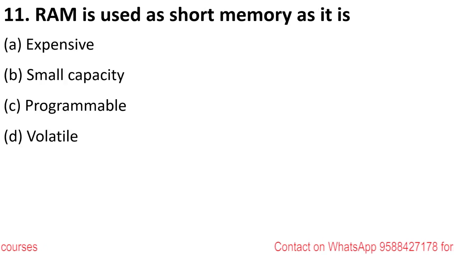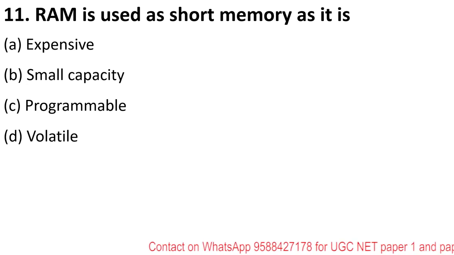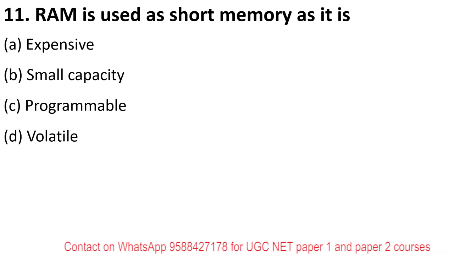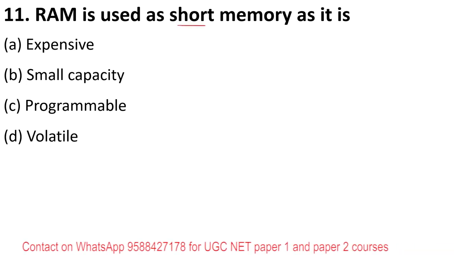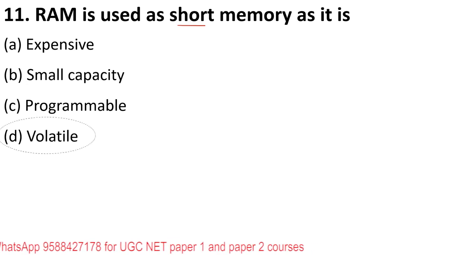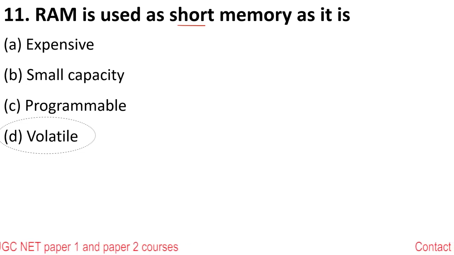Okay. RAM is used as short memory because it is expensive, small capacity, programmable, or volatile? RAM is used as short memory because short means for a very small duration. Because it is volatile, whatever is stored inside the RAM, whenever the computer switches off, everything disappears or vanishes.